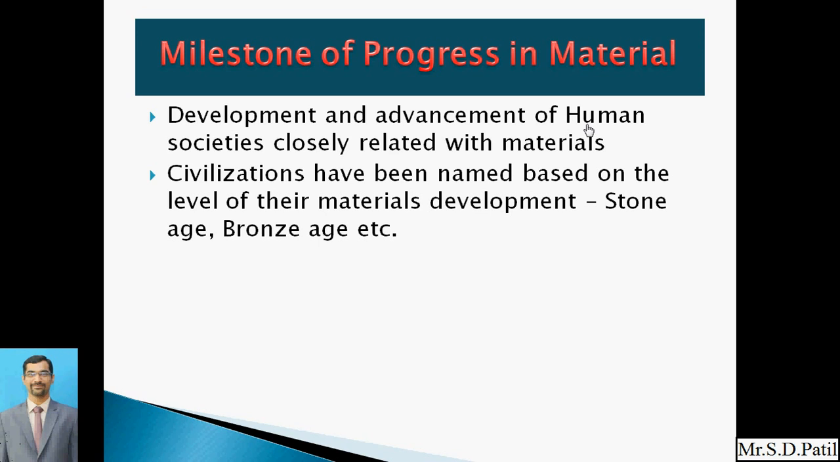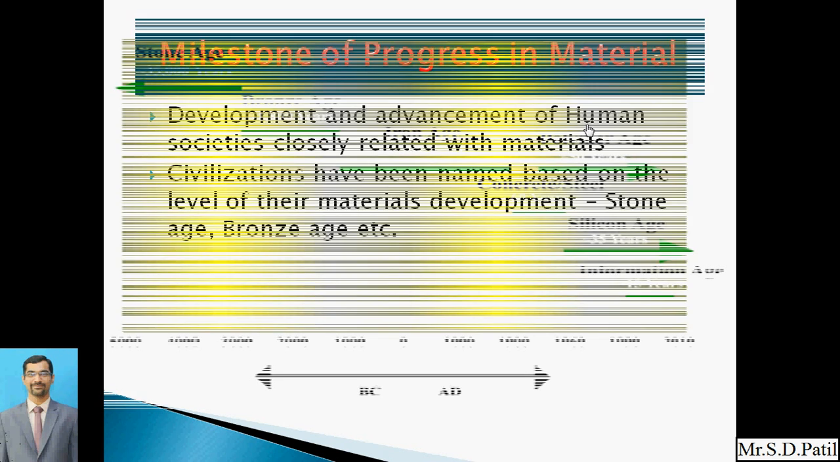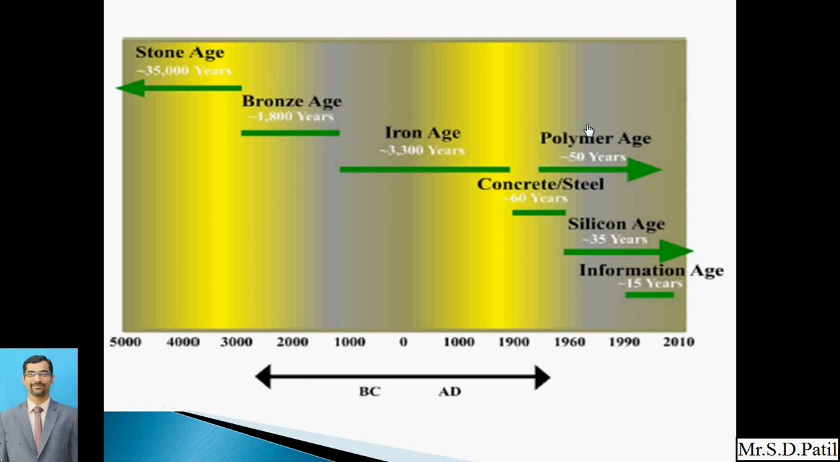Now civilization has been named based on the level of its material development. Whatever the civilization may be, it has been divided based on the level of the materials, that is the Stone Age, Bronze Age, etc. So in the next slide I will clarify those things. Now focus on this particular slide.